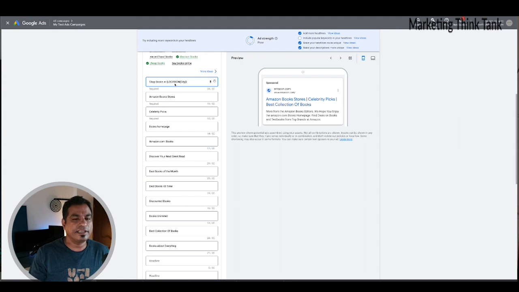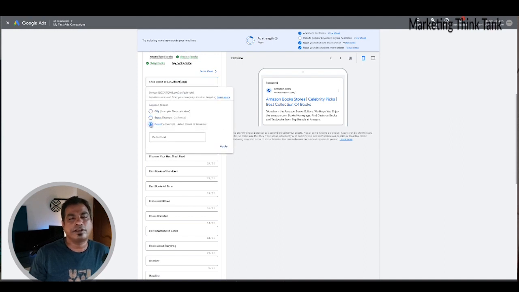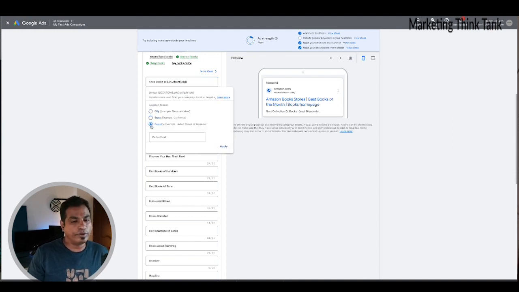And you don't have to restrict yourself to location. It could also be a state or a country that you choose to. So you can choose whatever you want.